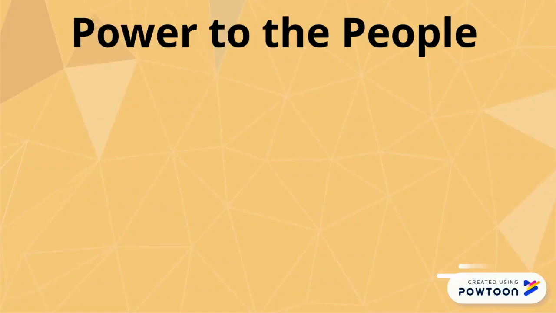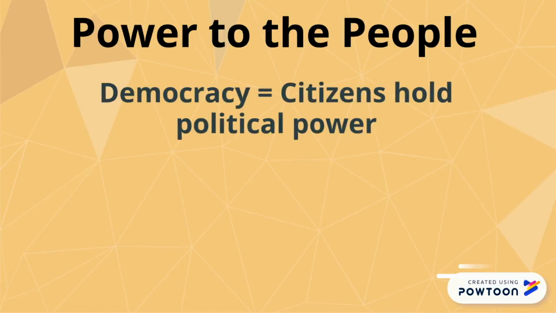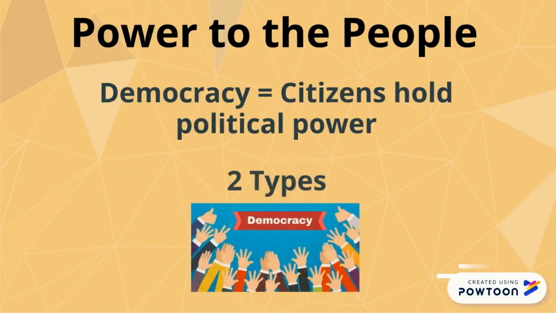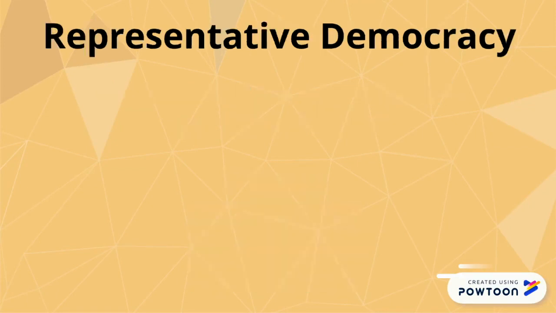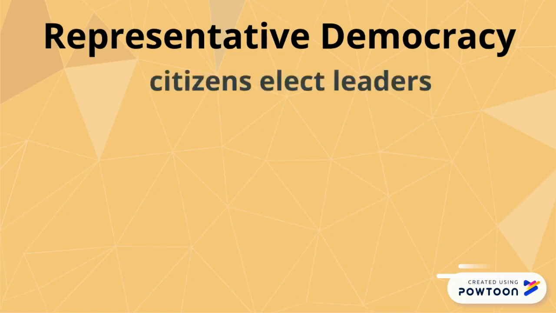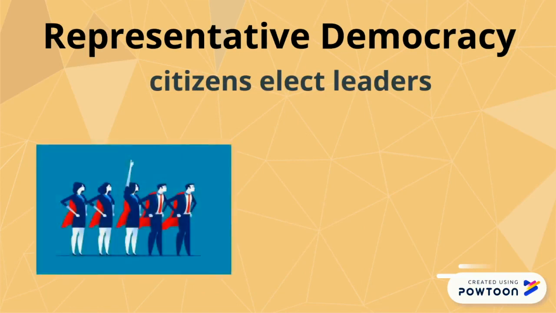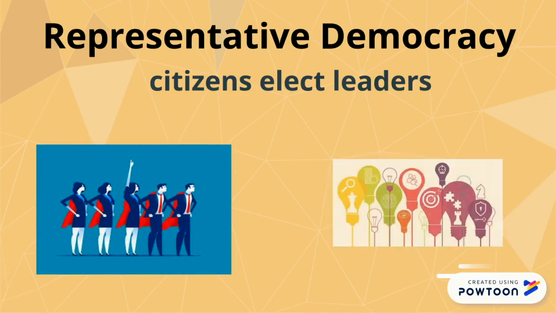Power to the people. In a democracy, citizens hold the political power. There are two fundamental types of democracies. The first is a representative democracy, where citizens elect leaders to represent their rights and interests in government. They elect leaders, or representatives, to do the day-to-day work of governing the country.